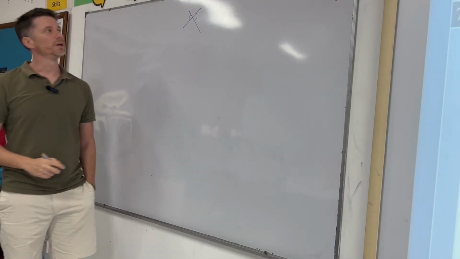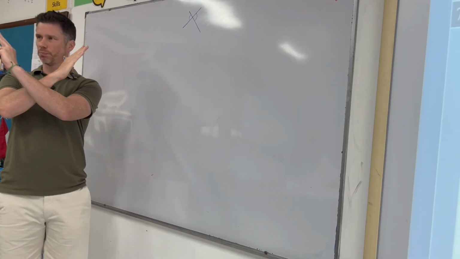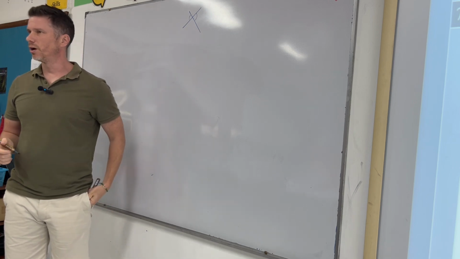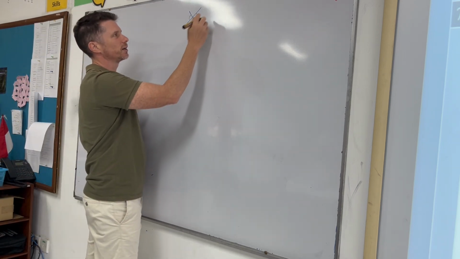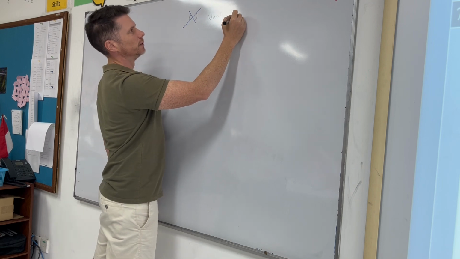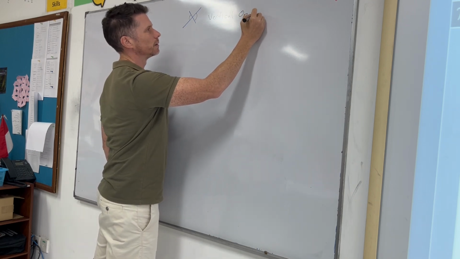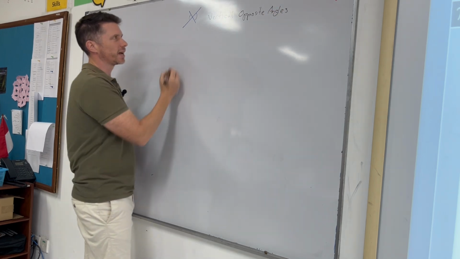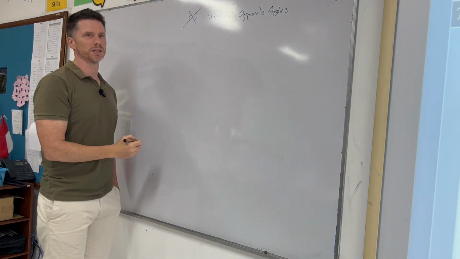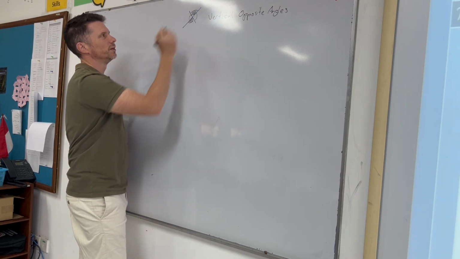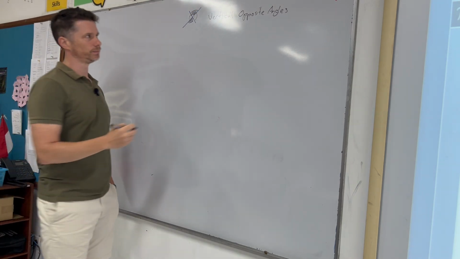Same angle. Because when we make an X shape, if you think about it, if you move that X, the ones vertically opposite each other are always equal. So these type of angles are called vertically opposite angles. If they make an X shape, this angle and this angle will be the same, and then therefore this angle over here and this angle over here will also be the same.